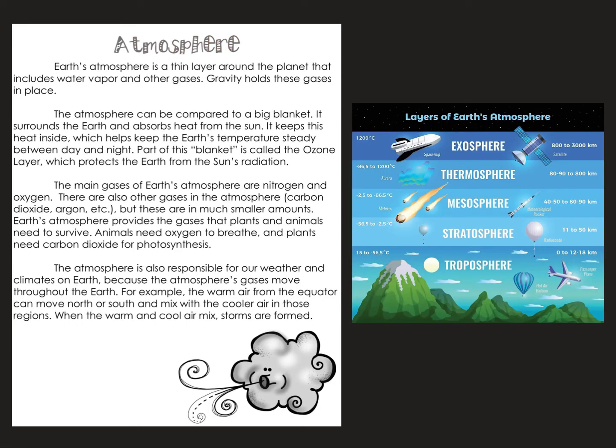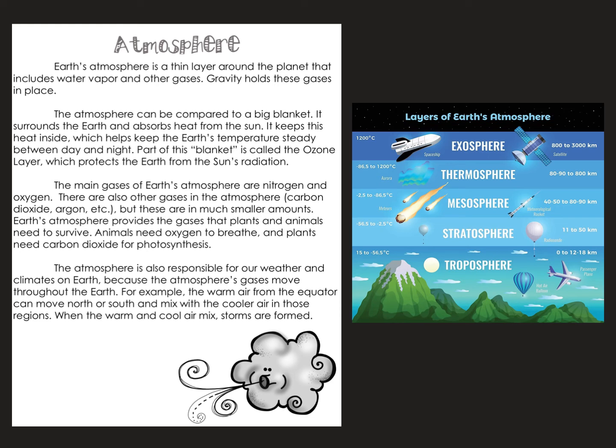Atmosphere. Earth's atmosphere is a thin layer around the planet that includes water vapor and other gases. Gravity holds these gases in place. The atmosphere can be compared to a big blanket. It surrounds the Earth and absorbs the heat from the sun. It keeps the heat inside, which helps the Earth's temperature stay steady between day and night.